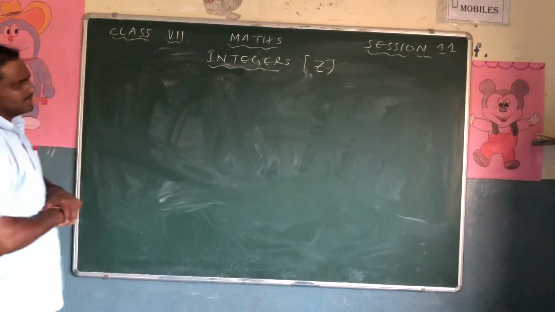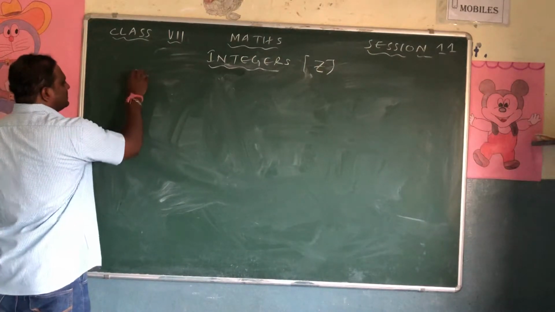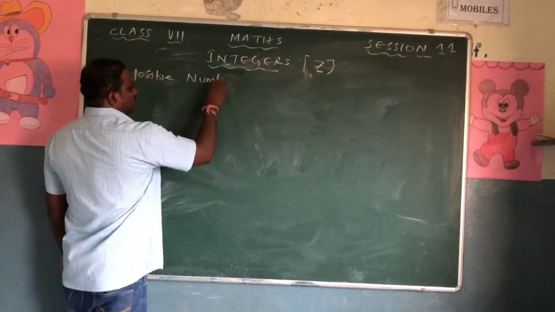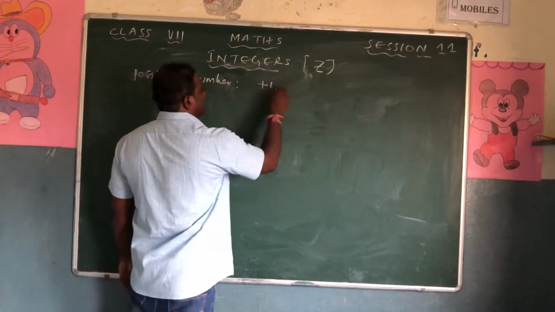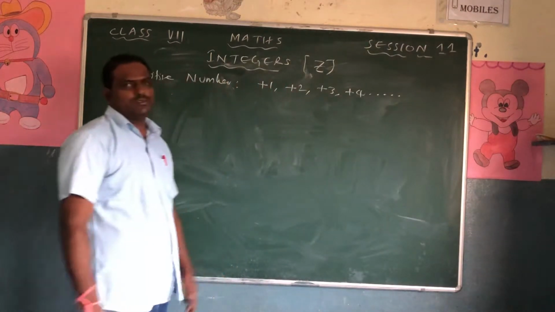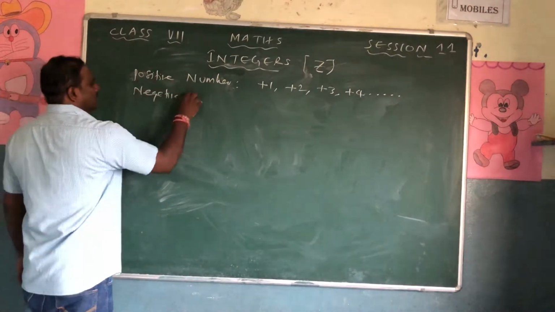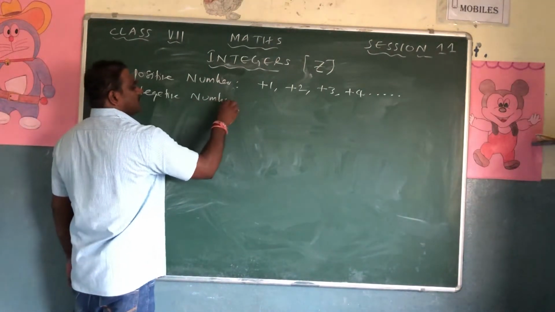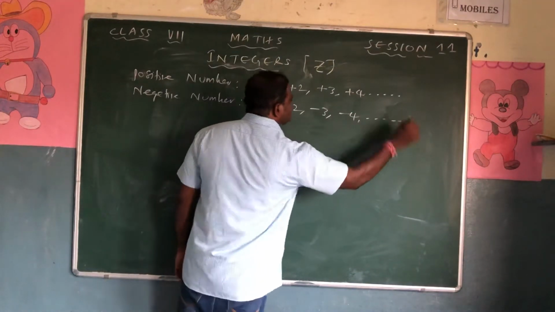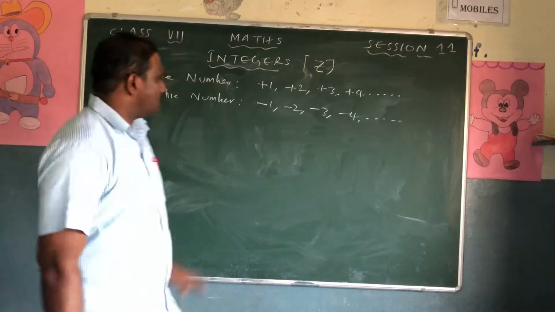Now coming to the integers, okay, so there are two types of numbers. One is called positive numbers. What I mean by positive numbers is +1, +2, +3, +4 and so on. These are all called positive numbers. And the second one is negative numbers. What is a negative number? Negative means minus symbol: -1, -2, -3, -4 and so on. These are all positive numbers, that is plus, and these are all negative numbers.